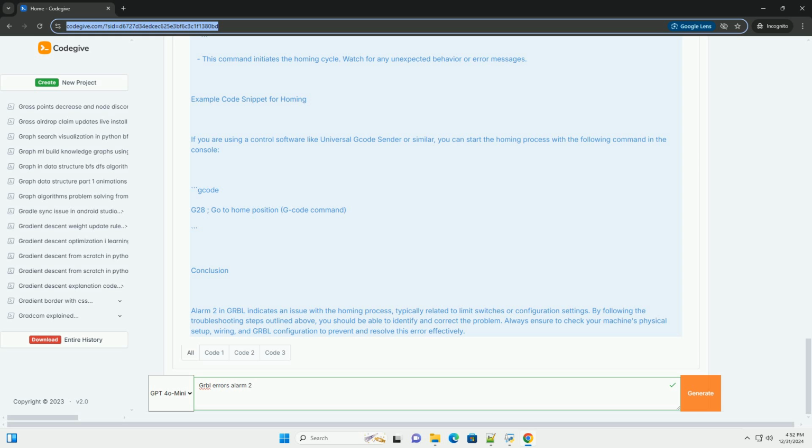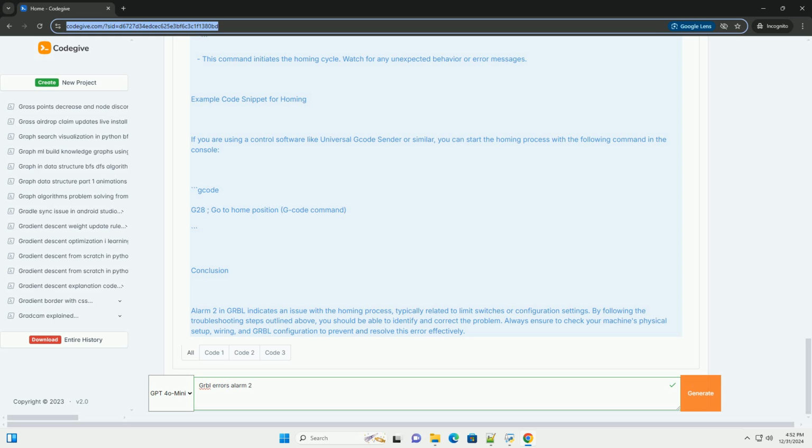$22 equals 1, homing cycle enable, boolean. $23 equals 0, homing direction invert, mask. $24 equals 25.000, homing feed rate, mm/min. $25 equals 500.000, homing seek rate, mm/min. $26 equals 250, homing debounce, milliseconds. $27 equals 1.000, homing pull off, mm.